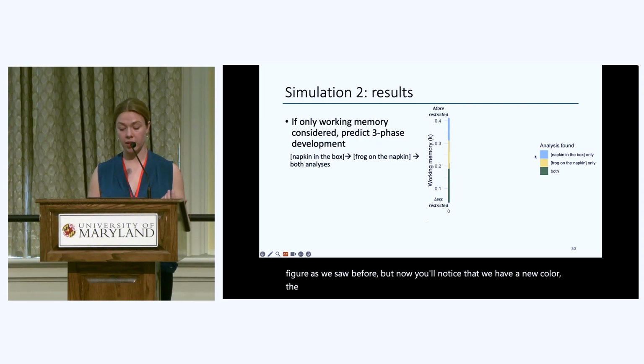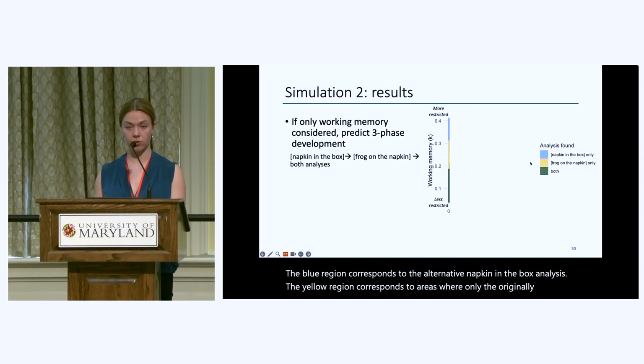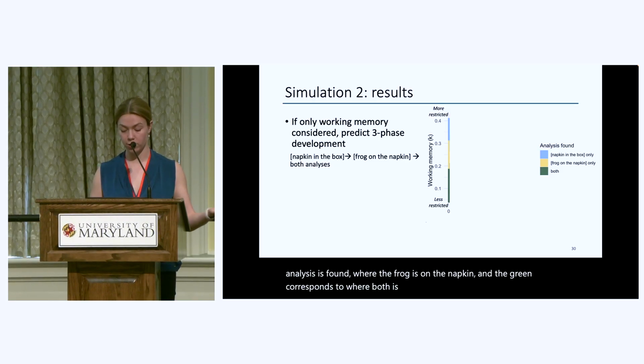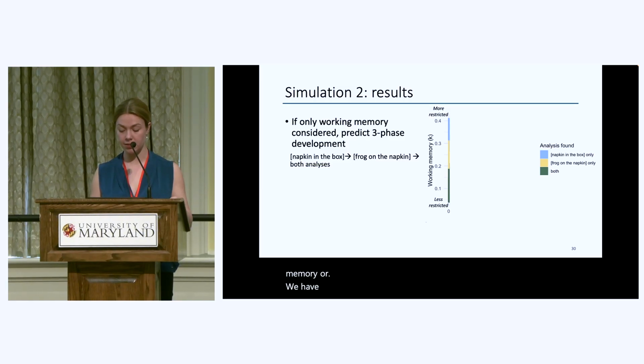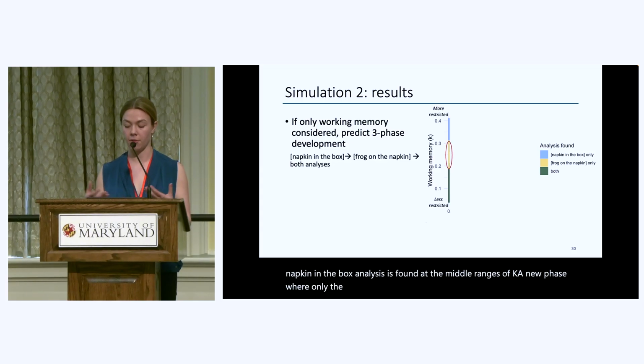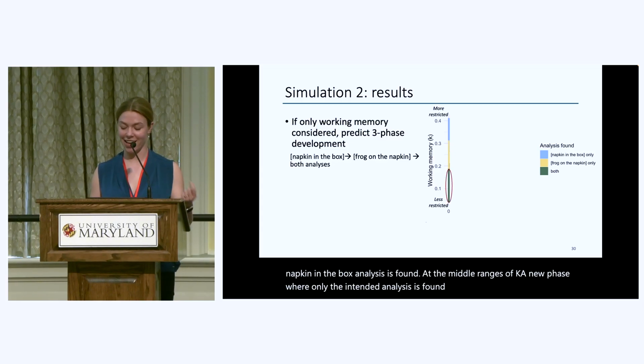The blue region corresponds to the alternative napkin in the box analysis. The yellow region corresponds to areas where only the originally intended analysis is found, where the frog is on the napkin, and the green corresponds to where both analyses are found. And what we see is that if we have immediate score updating and only consider working memory, or K, we have 3 distinct phases. At the most restrictive settings of K, only the napkin in the box analysis is found. At the middle ranges of K, a new phase where only the intended analysis is found. And finally, as K is least restricted, both analyses are found.